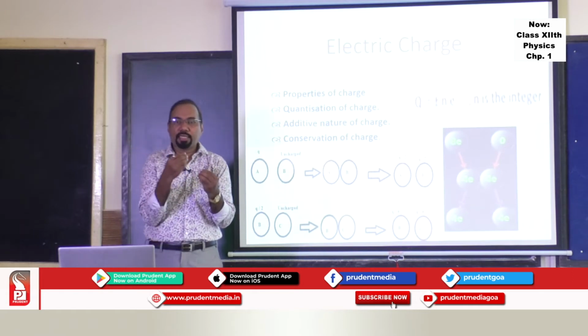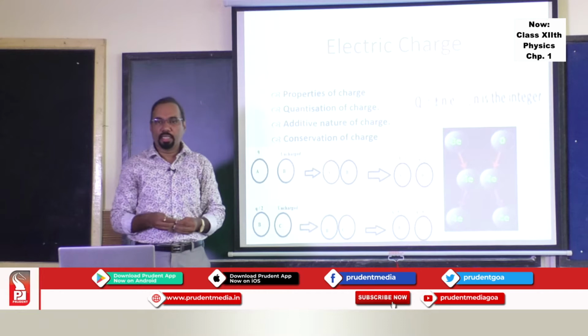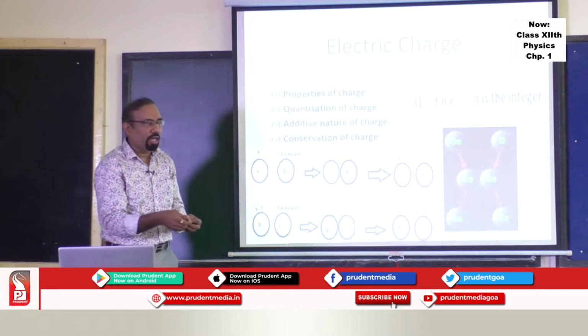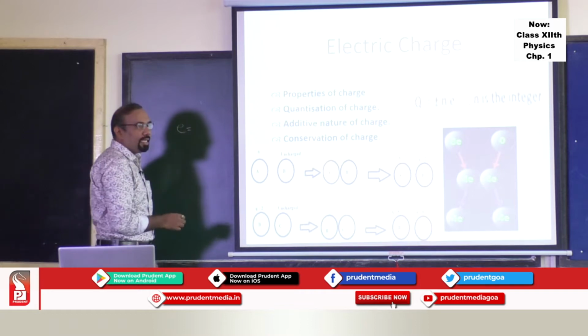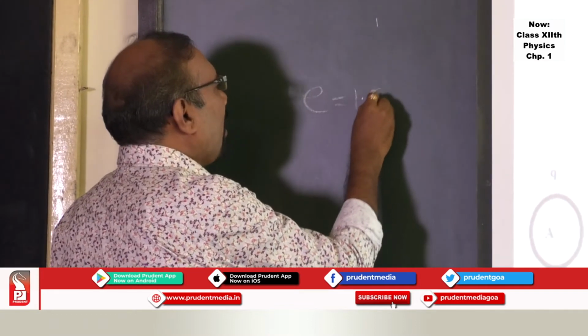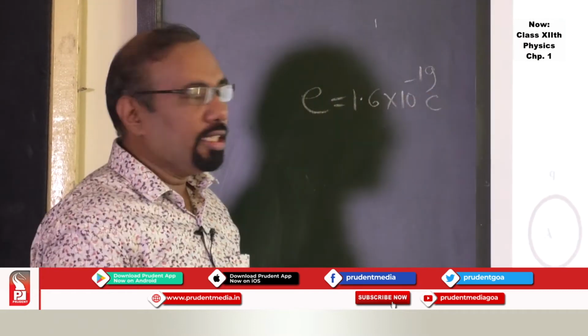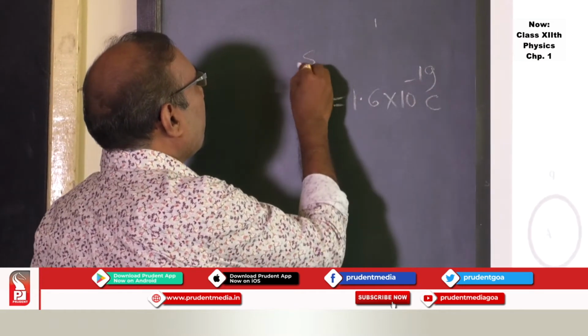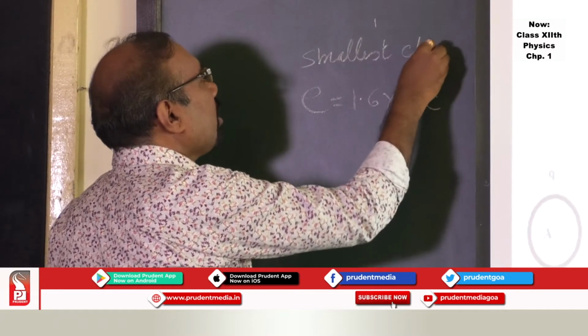We can express a charge in terms of integer times the smallest charge. There will be a smallest charge, which we call the fundamental charge, and we write that fundamental charge as e. It has a value of 1.6 into 10 raised to minus 19 coulomb. This is the smallest charge we have. We cannot have a charge smaller than this.